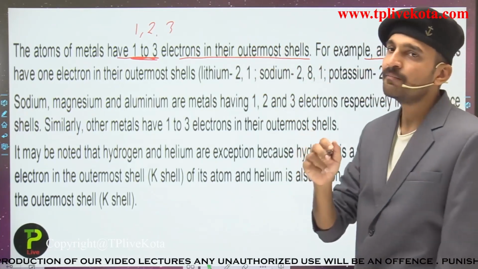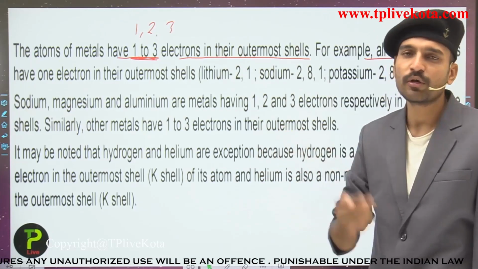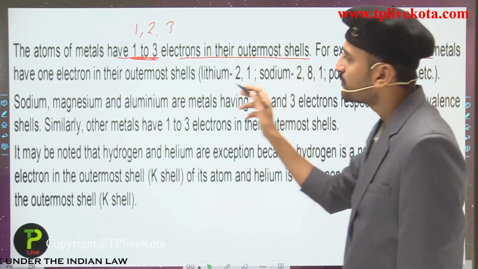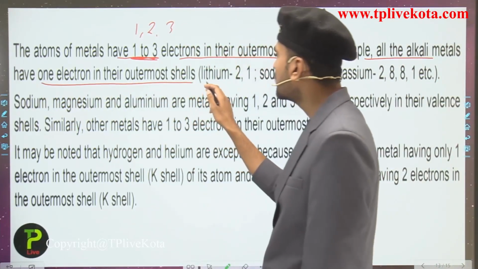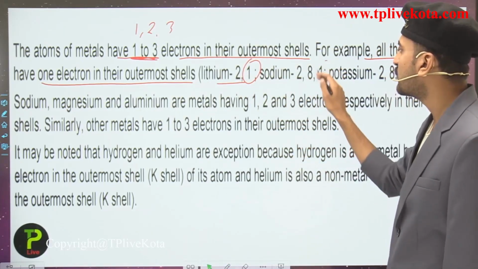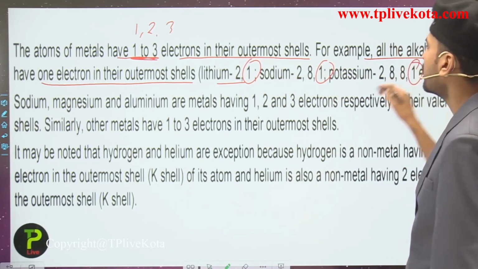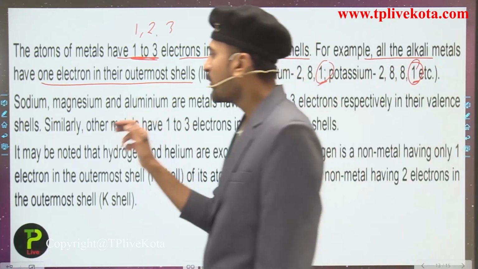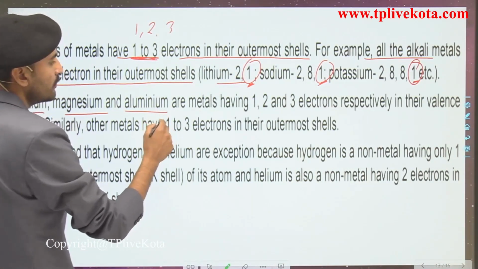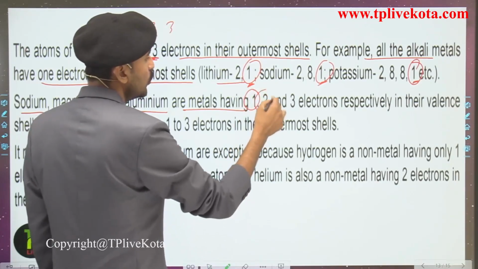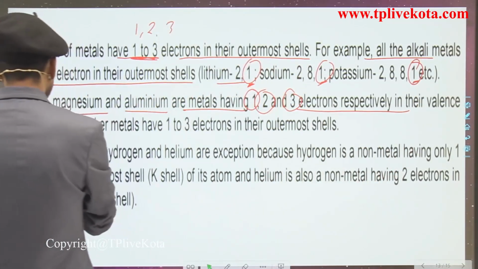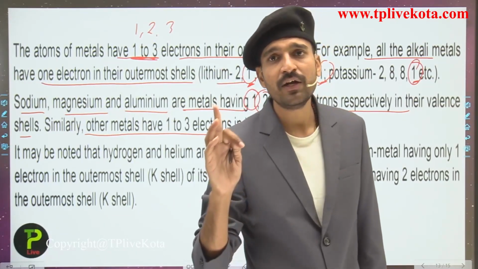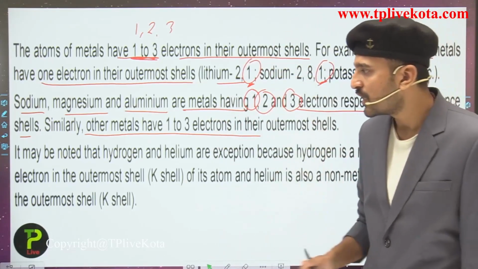Just for an example, you have seen the alkali metals, that is lithium, sodium, potassium in the previous examples. The alkali metals have 1 electron in their outermost shell: lithium has the configuration 2, 1, sodium is 2, 8, 1, and potassium is 2, 8, 8, 1. So here the outermost shell electron, or valence shell electron, is equal to 1. Talking about sodium, magnesium and aluminium, these are metals having 1, 2 and 3 electrons respectively in their valence shell. Similarly, other metals have 1 to 3 electrons in their outermost shell. So metals generally have 1, 2 or 3 electrons in their outermost shell. So it may be noted, students.